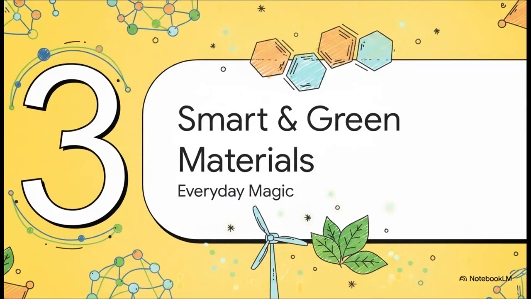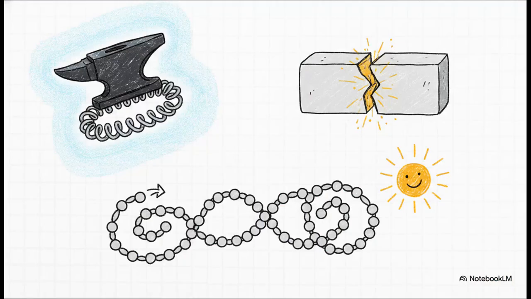Section 3. Smart and sustainable materials. AI is actively helping us design what we call smart materials. These are materials that dynamically respond to external stimuli: temperature, light, electric fields, or pressure. We're talking about shape memory alloys that you can crush, but they automatically snap back to their original shape. Or self-healing materials that literally repair their own structural damage. And responsive polymers that actively change their properties the second environmental conditions shift. It's almost like science fiction.